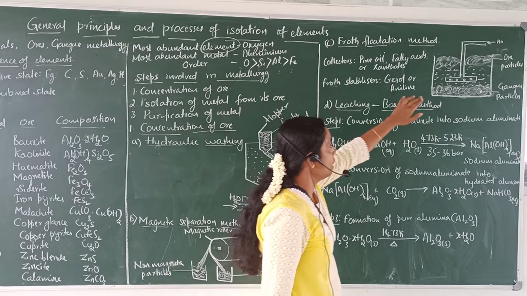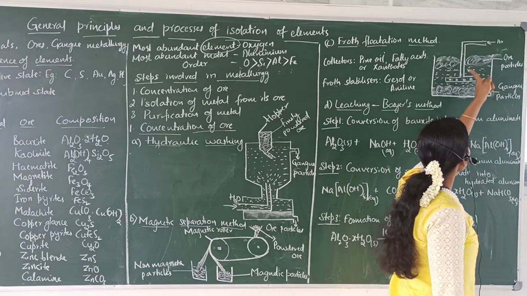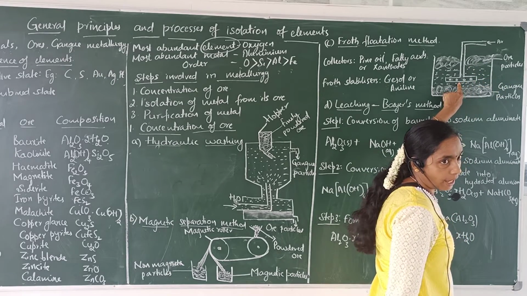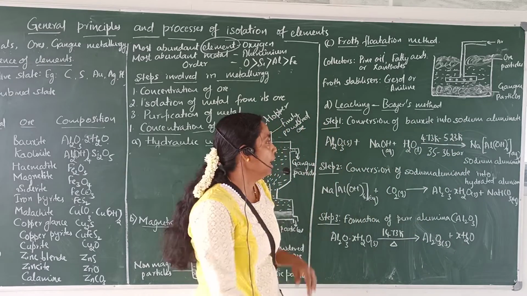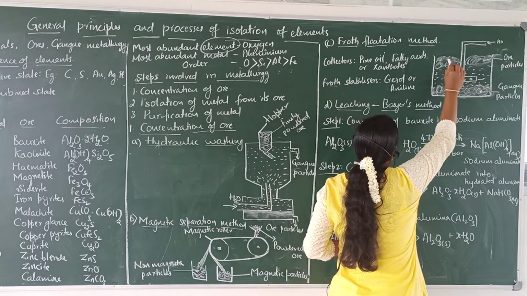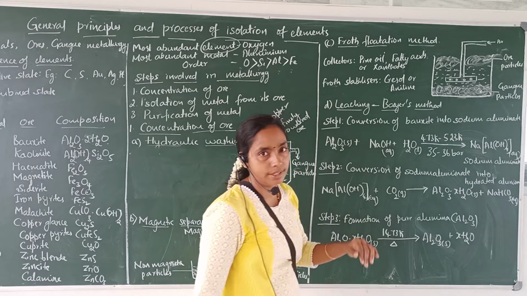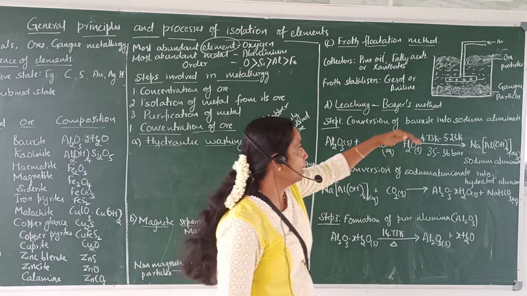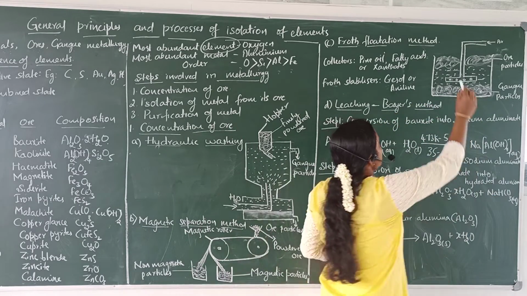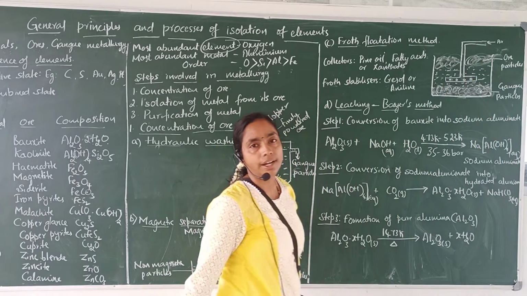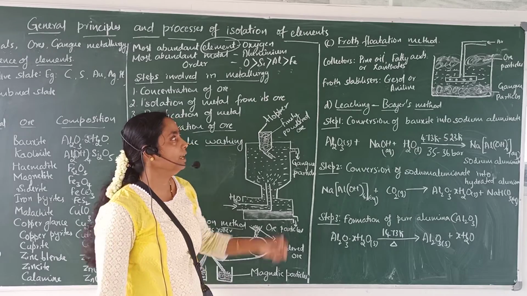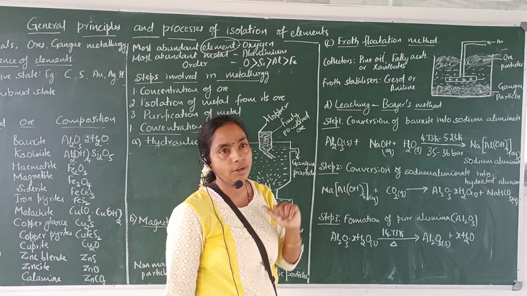The ore particles are lighter. When we supply compressed air inside the tank, the froth is developed inside the tank, and this froth carries the lighter ore particles and heavier gangue particles will settle down. This froth is collected and then concentrated and dried, then we will get concentrated ore.